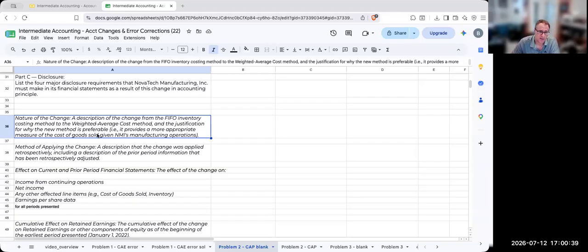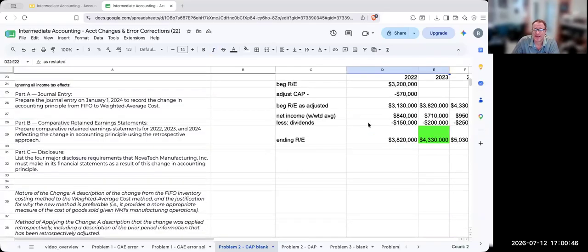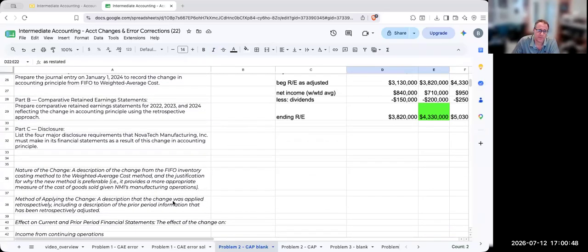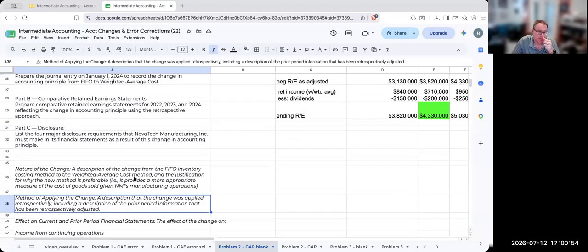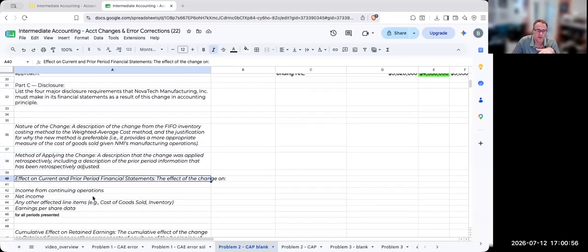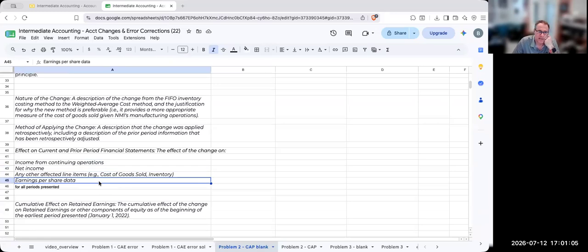The method of applying the change: it was applied retrospectively, because we're saying as restated, very important, including a description of the prior period information that has been retrospectively adjusted. Then the effect on current period financial statements: the effect on income from continuing operations, net income, any other line items, and earnings per share data. If you're taking my class, I'm not going to make you do this.